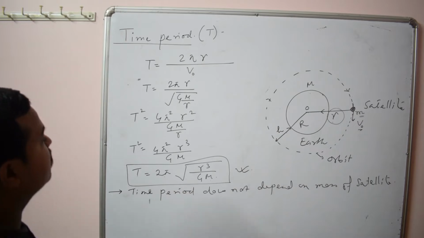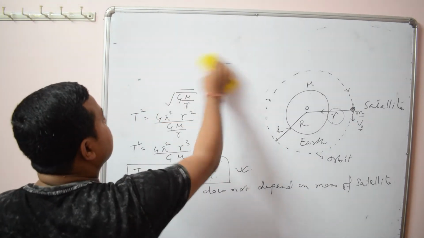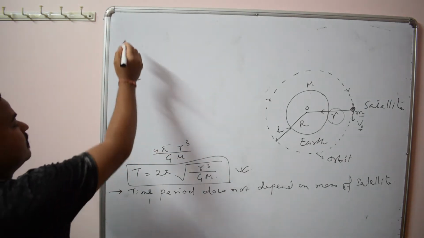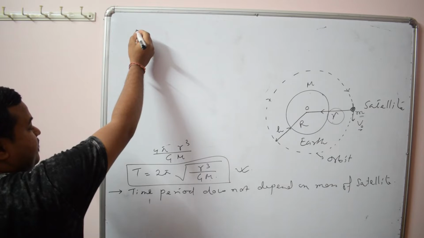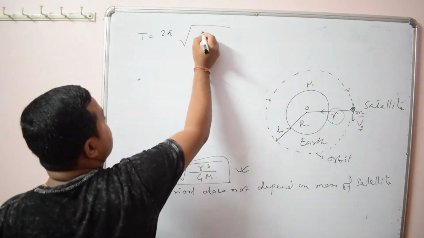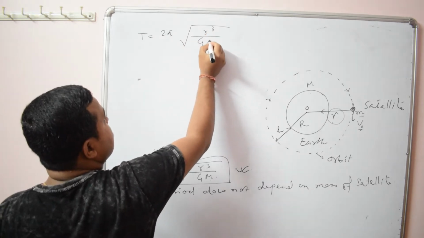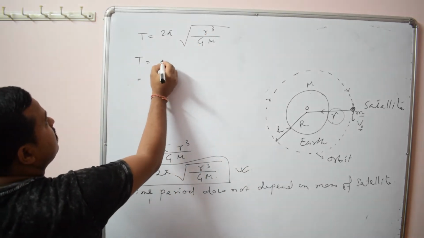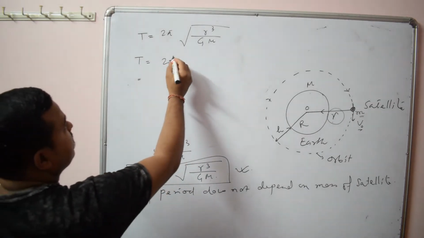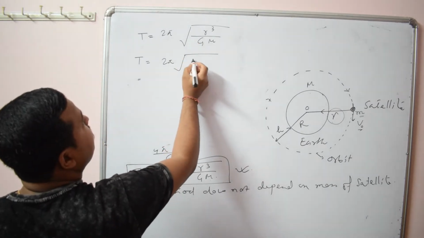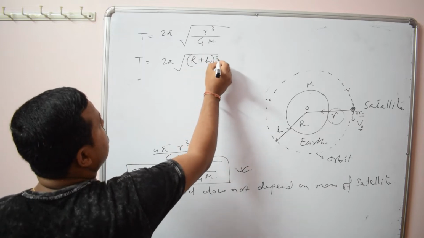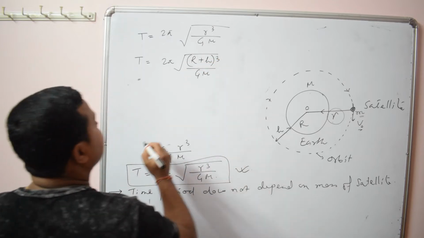Now let us modify this formula. T is equal to 2 pi root over r cube by GM. So here it will be 2 pi root over r cube, you can put (R plus h) whole cube by GM.